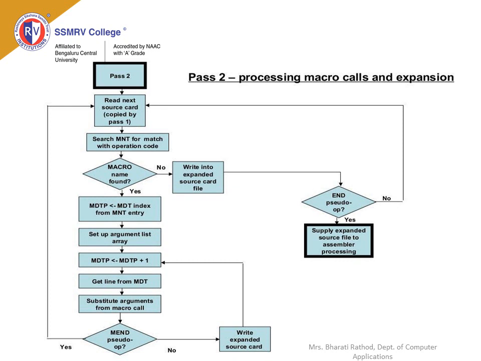Substitute arguments from the macro call. Check whether the MEND pseudo-op is present or not. If not, write the expanded source code and go to MDTP, which we have incremented by 1 in that step. If MEND is present, go to step 2.